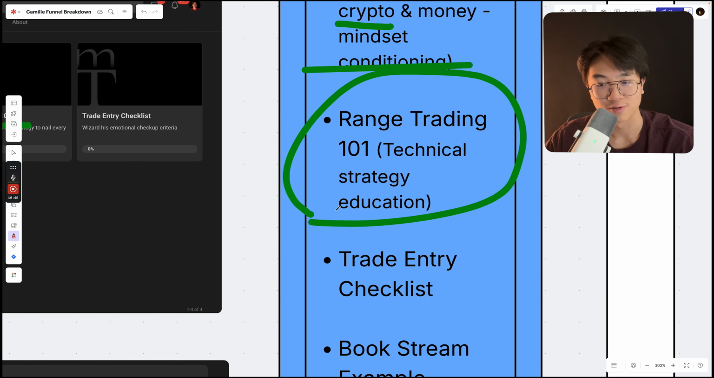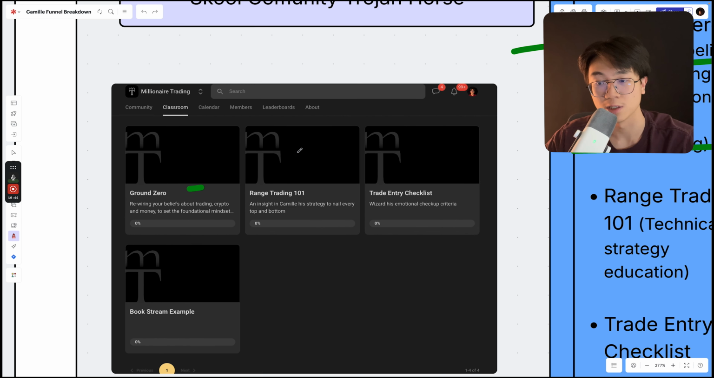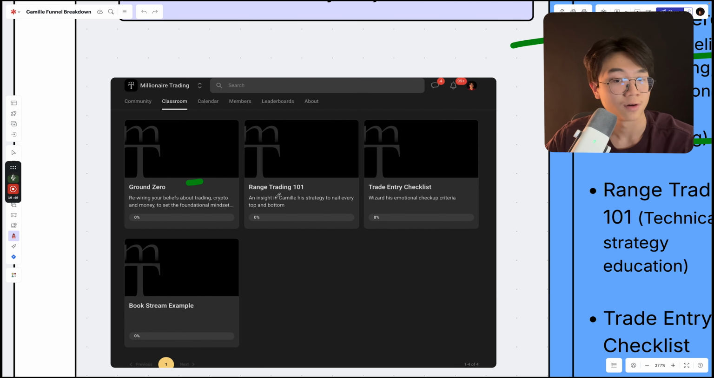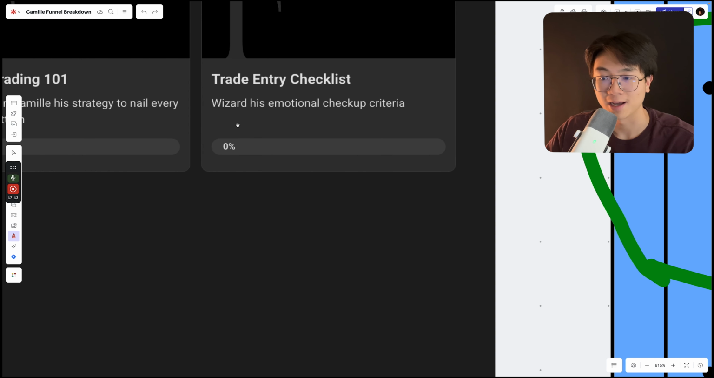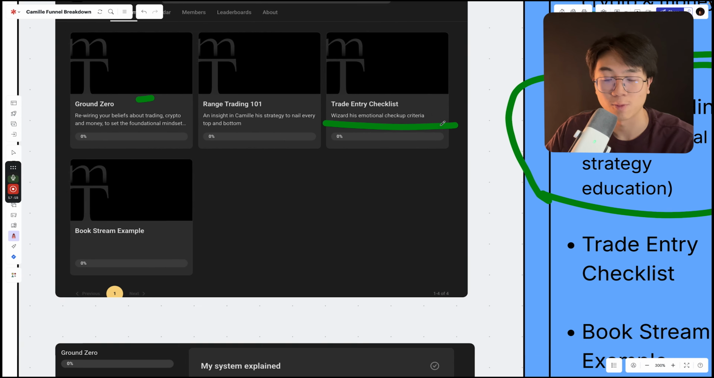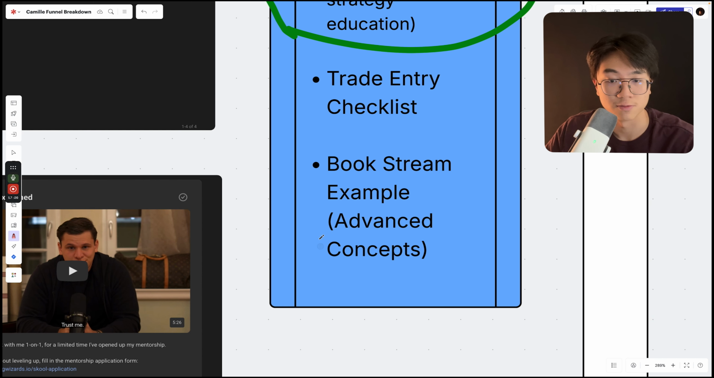The second is range trading one-on-one, which is his special system that he uses to differentiate himself from the other competitors that he has. Third is the trade entry checklist, which is what he checks first before entering a trade. And last but not least is the book stream example, which explains some different advanced concepts as well as shares some different books that he suggests his audience read, right?